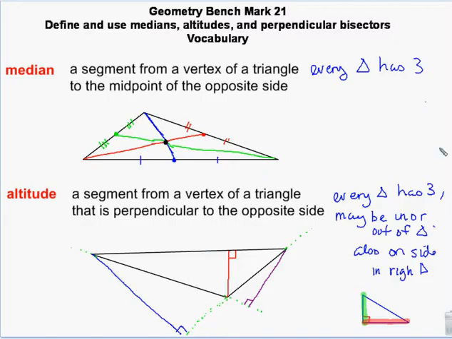So with an altitude, you can be inside the triangle, outside of the triangle, or at the very edge of the triangle. With a median, you're always inside, because you're going to the midpoint of the other side. So you'll stay in the triangle.